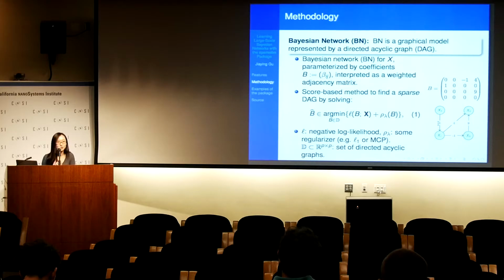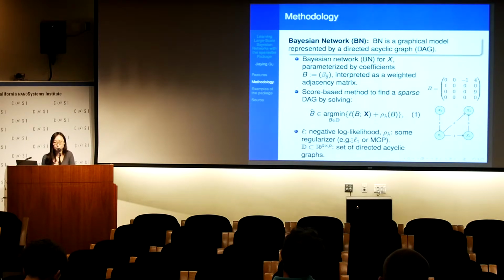Okay. And for the methodology we used in our package, we used a scoring-based method to find a sparse DAG that will minimize a negative log likelihood with a penalty. The penalty we used in our package is either a lasso penalty or a minimax concave penalty. The users can specify the option.